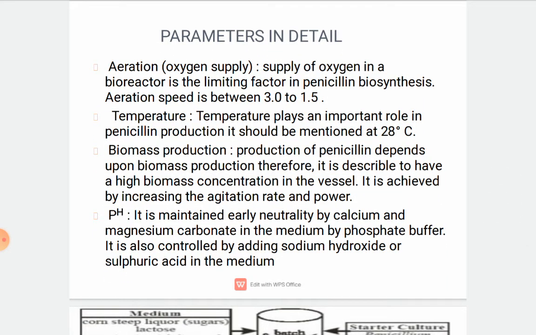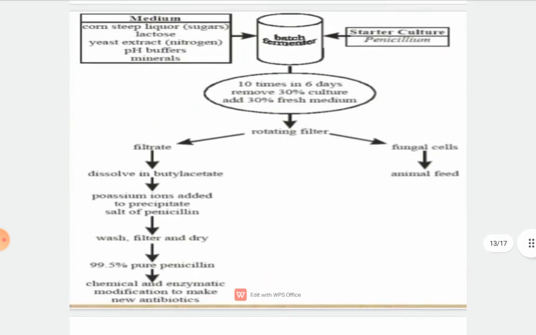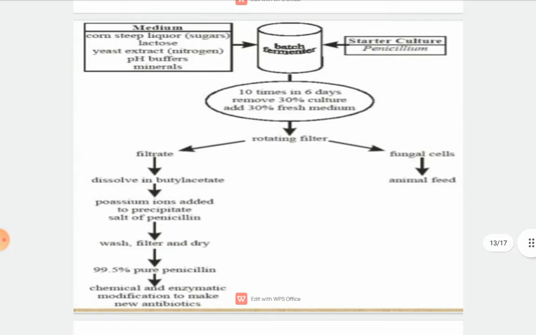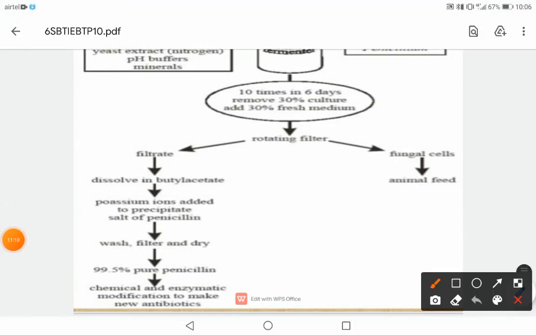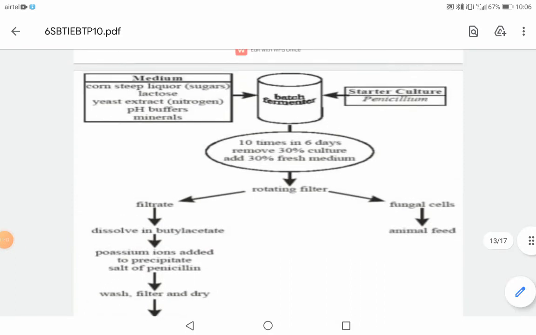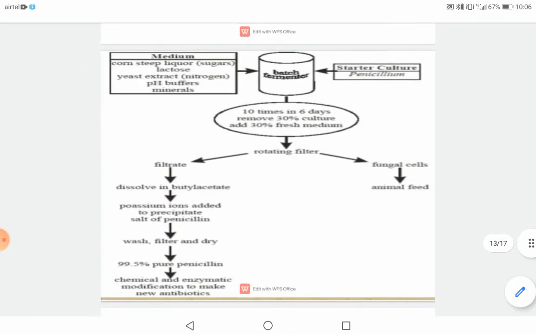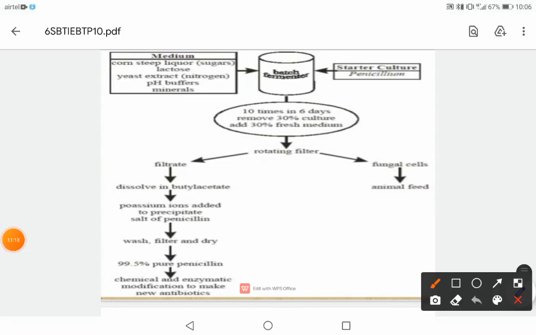This is more about the parameters which we have already discussed. So this is the outline of penicillin production. The media, corn steep liquor, contains some sugars like lactose, yeast extract as the source of nitrogen, pH buffers and minerals. We load this media into a fermenter and inoculate it with spores. So your media goes in, and your starter culture goes in.